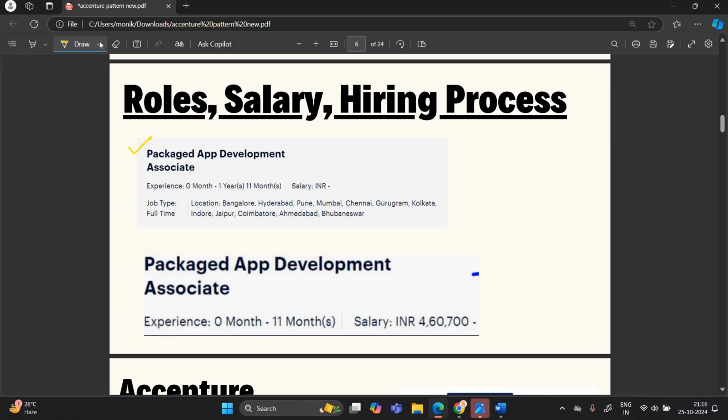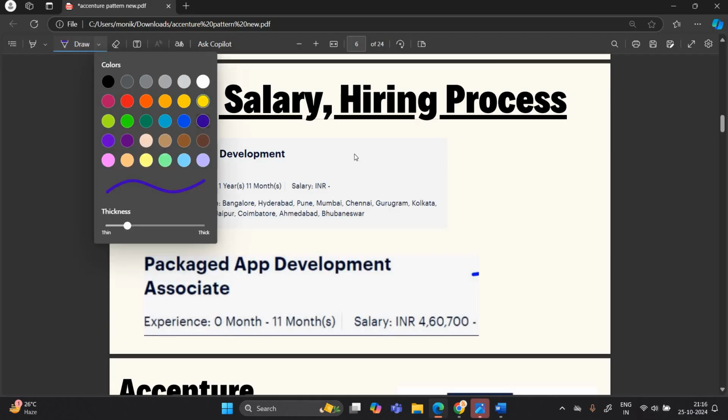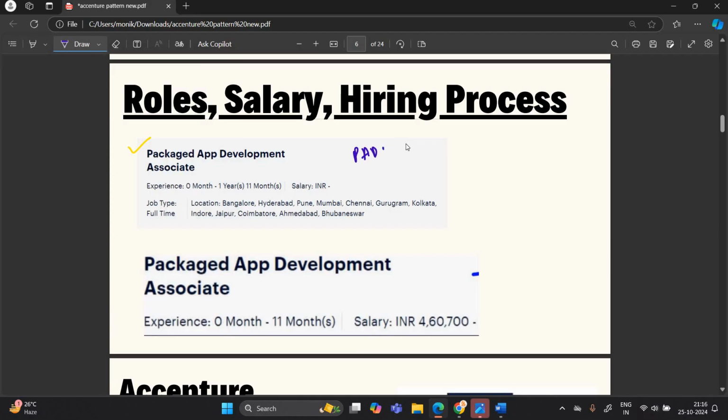As we know, your examination is scheduled for the PADA role, package app development associate, that is AAC. Most probably your salary is 4.60, or it totally depends on the Accenture team.